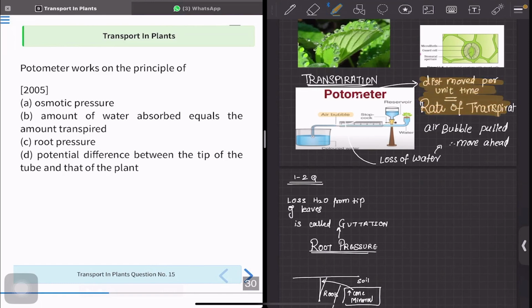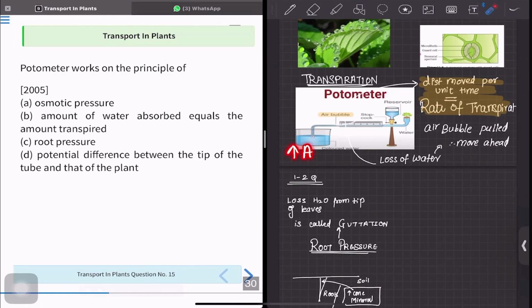Transpiration. All right, so let's see option A, B, C, D. Photometer works on the principle of osmotic pressure? No. Amount of water absorbed equal to the amount of water transpired? Yes. Root pressure? No. Difference in potential? No. Photometer works on the principle of amount of water absorbed.